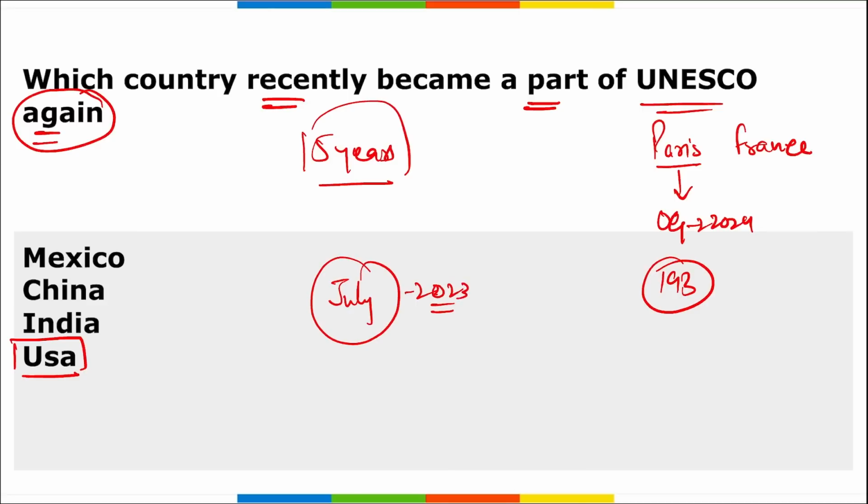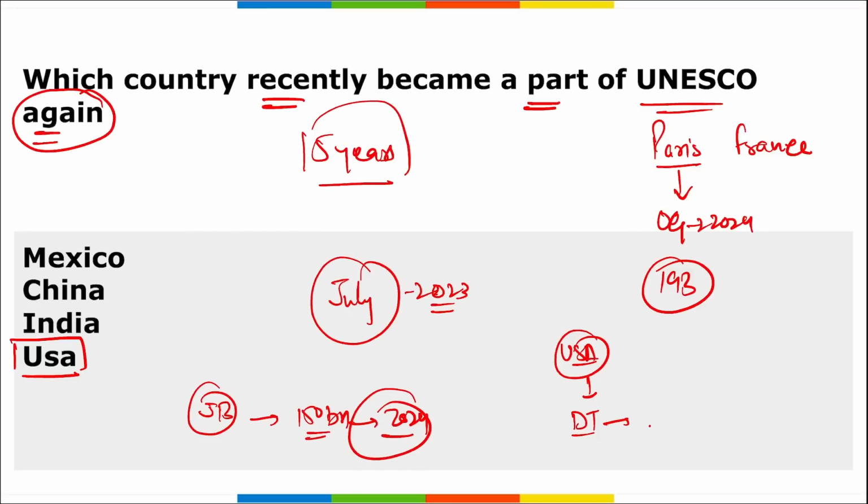Next thing, remember, as I mentioned, 5 years ago, USA and their then president Donald Trump decided that they should leave or withdraw from UNESCO. And recently, again, after 5 years, USA became a part of UNESCO. Also remember, Joe Biden administration had already requested $150 billion for the 2024 budget to go towards UNESCO dues and areas.